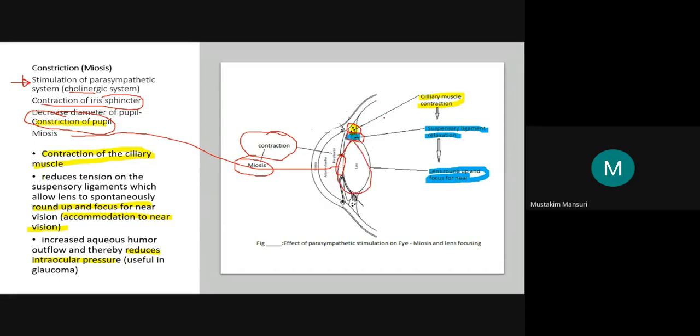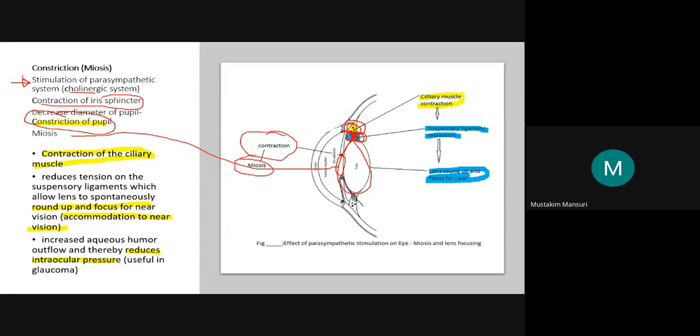When you stimulate the parasympathetic, or when we are giving a parasympathomimetic agent, it will cause the contraction of the ciliary muscle. The ciliary muscle will be contracted, and this reduces the tension on the suspensory ligament.